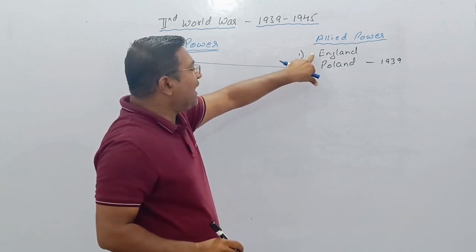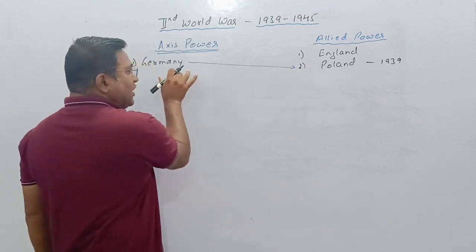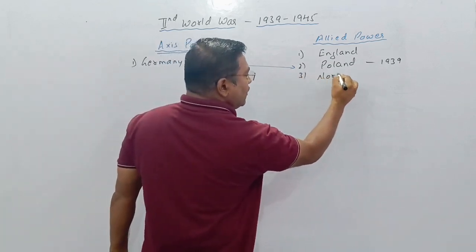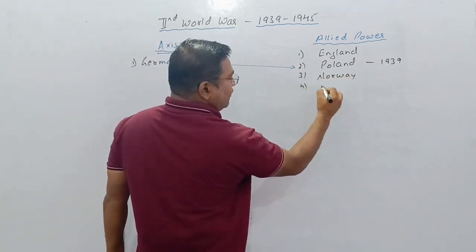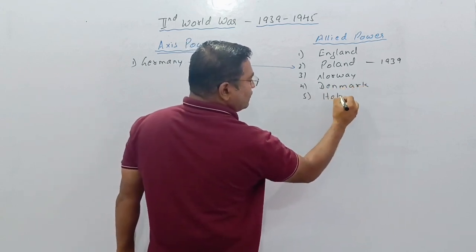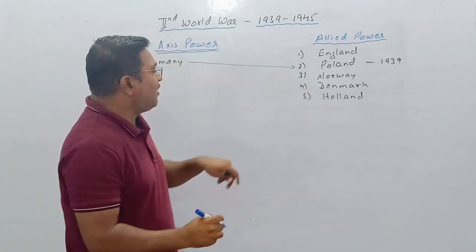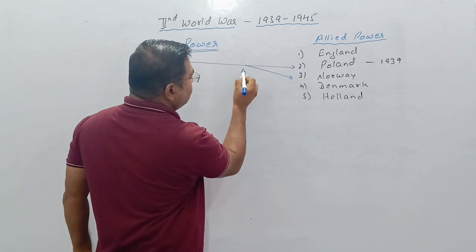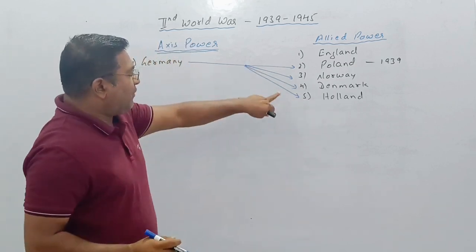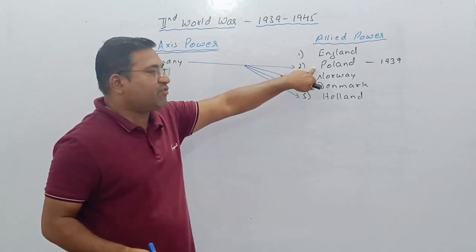On another side, Germany attacks Norway, Denmark, and Holland, and captures them. Germany captures Holland, Denmark, and Norway, and Poland had already fallen.